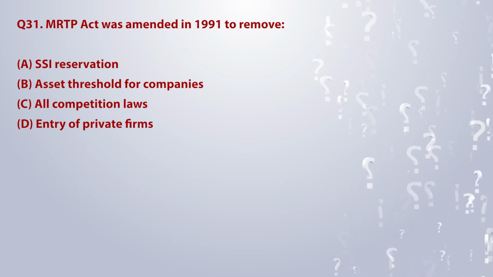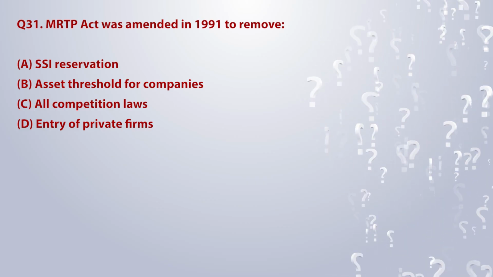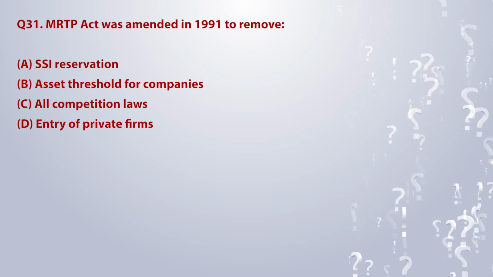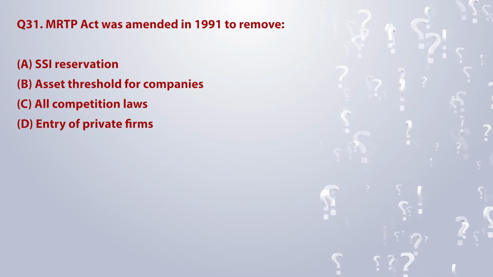The MRTP Act was amended in 1991 to remove: A. SSI reservation. B. Asset threshold for companies. C. All competition laws. D. Entry of private firms.